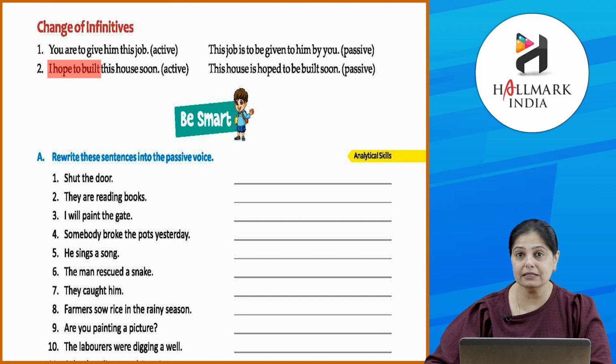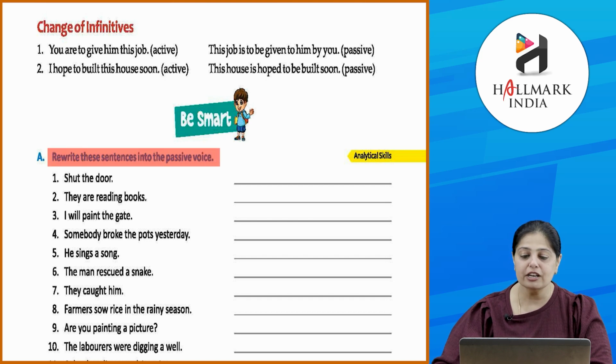I hope to build this house soon. This house is hoped to be built soon. Okay, now let's be smart by doing the exercises. Okay, so rewrite these sentences into the passive voice. Shut the door. Okay, so here what will we say for shut the door? Let the door be shut.